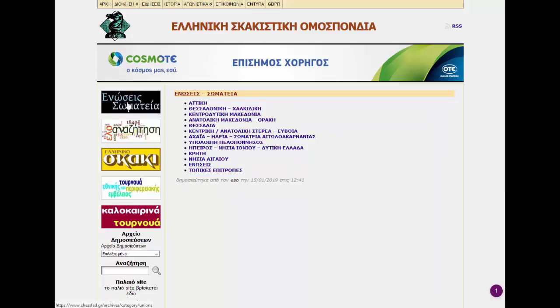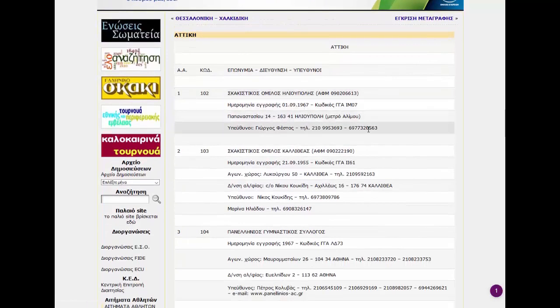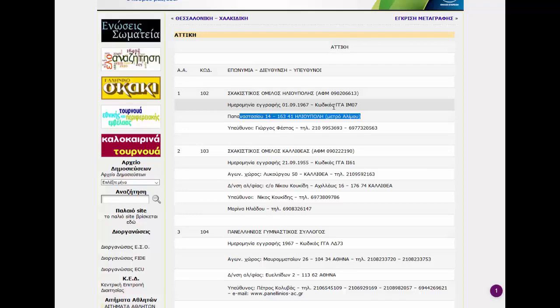I'd like to show you that here, if you click the clubs, and then if you click some smaller area, you can see some telephone numbers, some addresses, and in this way you can find your local club next to your home, and you can go and visit them.